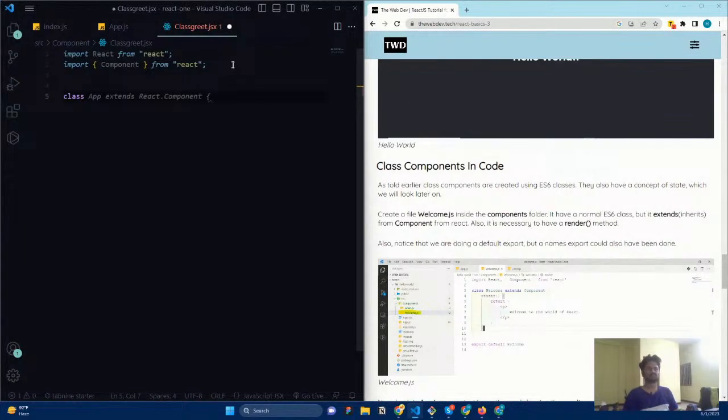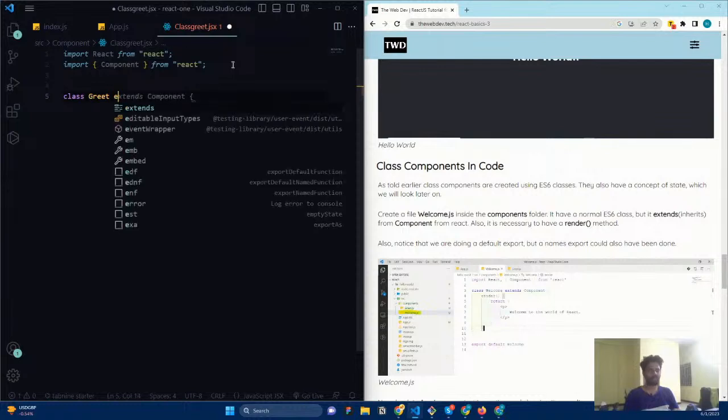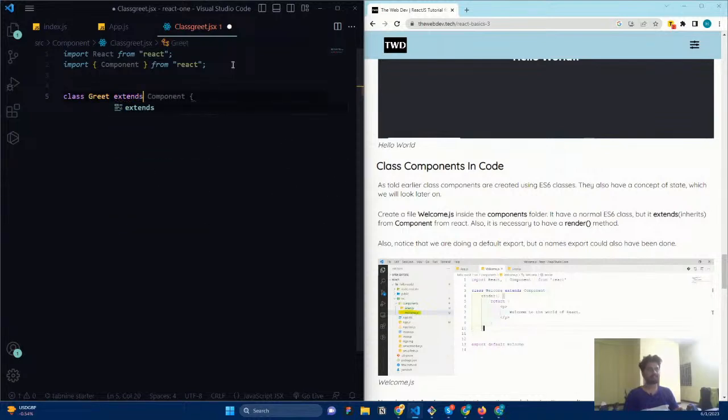We know that classes are going to create objects, right? So each and every component is going to be an object here. Okay, so I'm just going to say class, and you need to tell the name of the class that you want to create. So it is going to be the component name. What is the name that I can give? I'll just say Greet. Okay, here I just mention extends, extends from Component. The Component is going to act like a prototype.